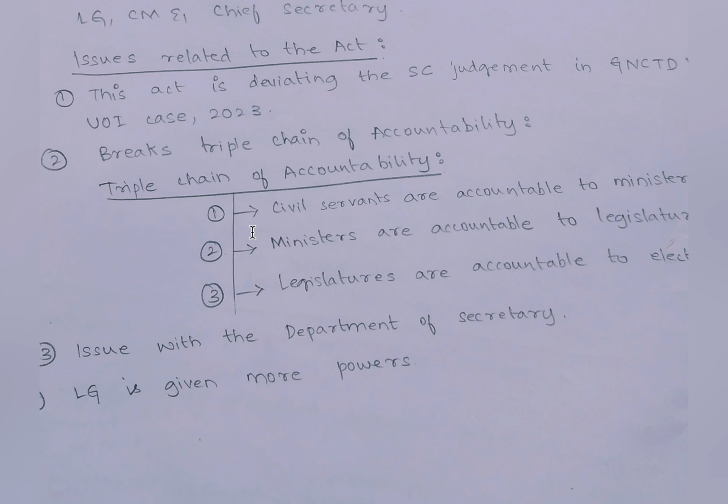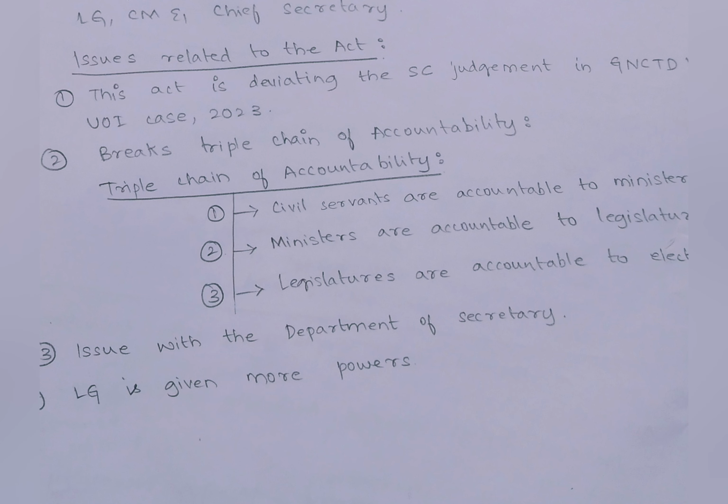But deviating from this judgment, the NCCSA members are the Chief Minister and two other members who are appointed by the central government. So if the Chief Minister is not present, then the other two members can take the decision. So here the majority of control vests with the central government. So the Chief Minister has no power. So this act is deviating from the Supreme Court judgment in the 2023 Delhi case.